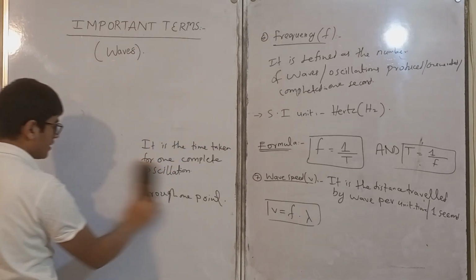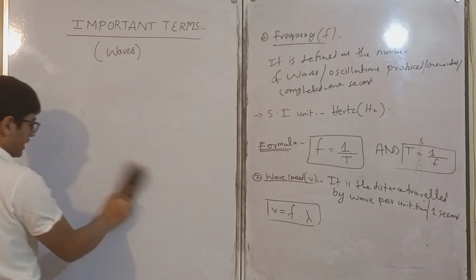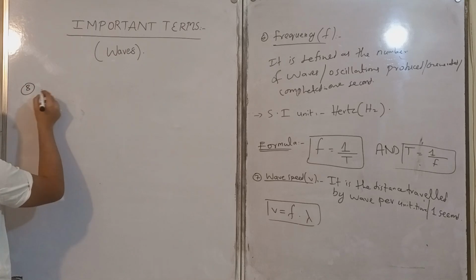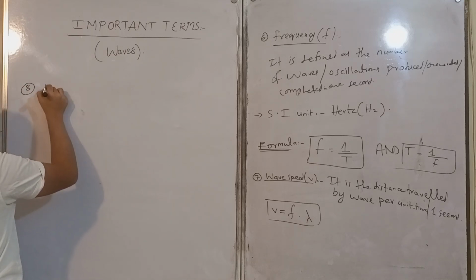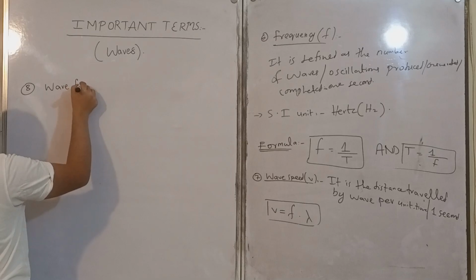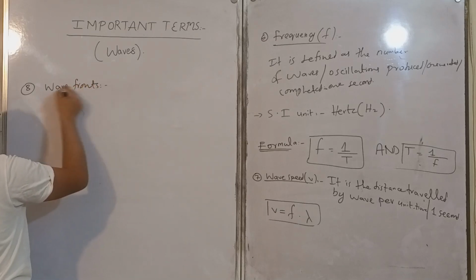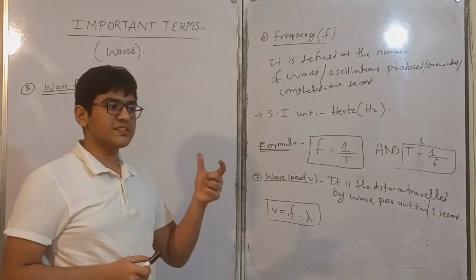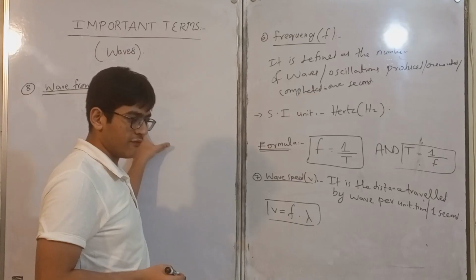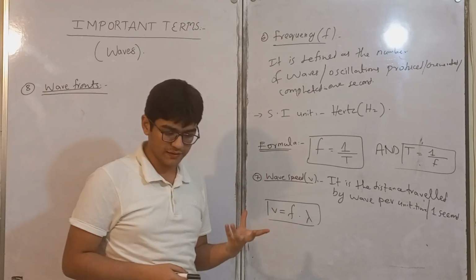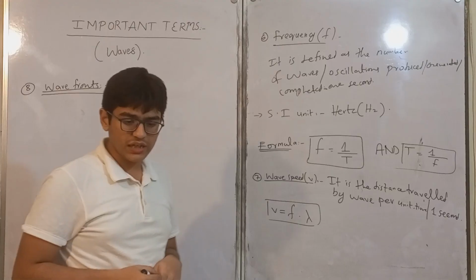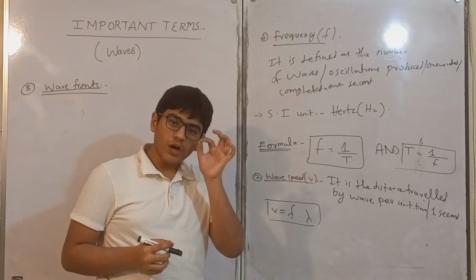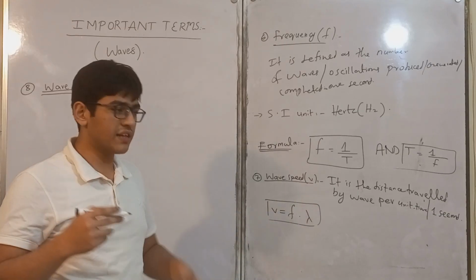Now we are studying our last discussion of today's lecture, that is number 8, wave fronts. Generally, there is a whole misconception in students regarding wave fronts, and they define it as an imaginary line. It is not defined as an imaginary line, but rather it is a shape created when two in-phase points of a wave are joined.